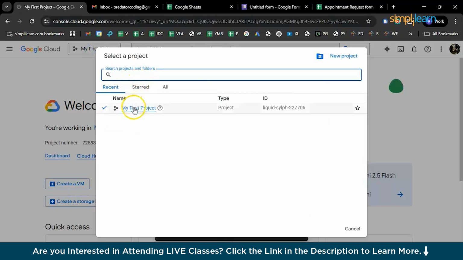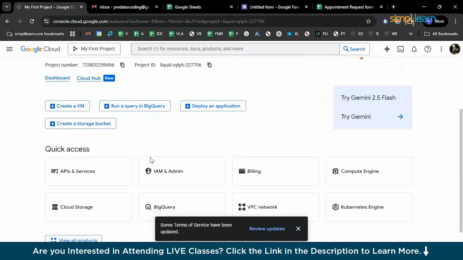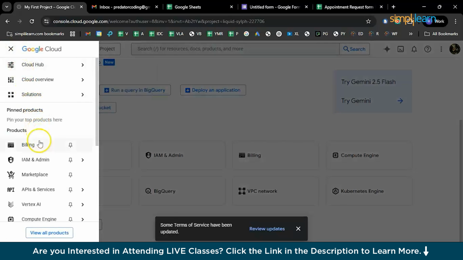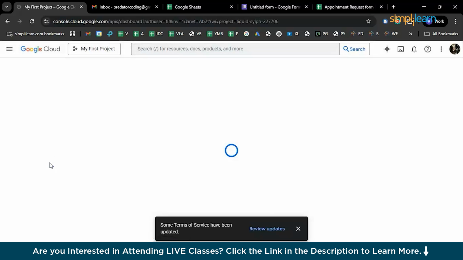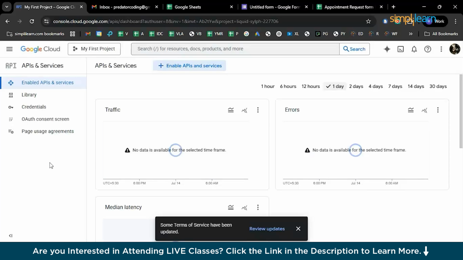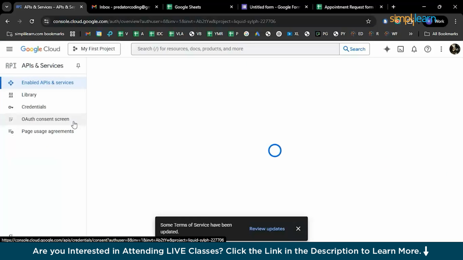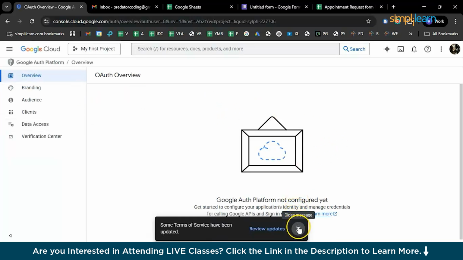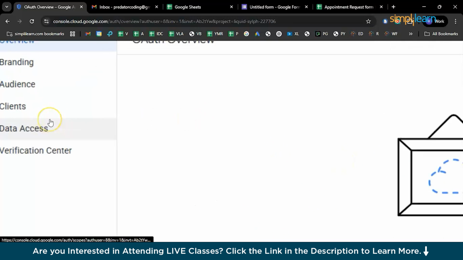There is some default project from our end, My First Project. You can also select that, or you can prefer to create a new project altogether. On the left hand side, you can see some options. We will be going ahead with APIs and services. And here you can see an option called OAuth consent screen, right? That's the option that we need to select. Let me highlight that. Yeah, that's the one. And here you don't have any authentication configured yet, so you can proceed to do a configuration.